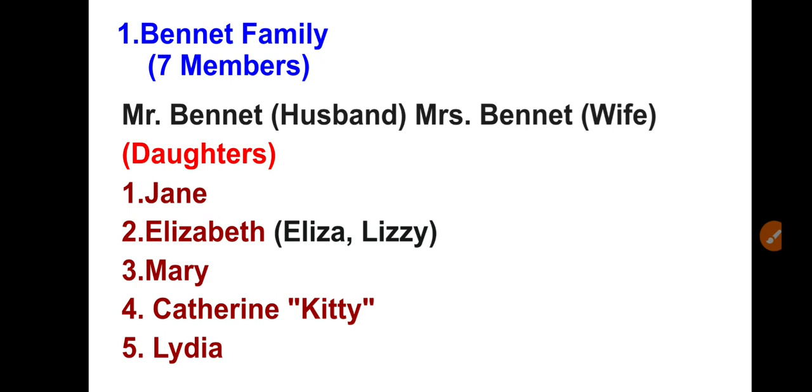Now the second daughter is Elizabeth, and she is the female protagonist of the novel. Her two common names are Eliza and Lizzie. Some say Eliza, some say Lizzie, some say Elizabeth. So, the novel's protagonist and the second oldest of her five sisters, Elizabeth Bennet, is lively, quick witted, sharp tongued, bold, and intelligent.